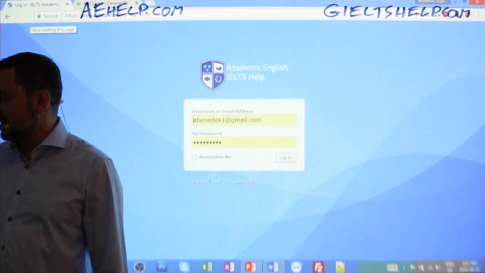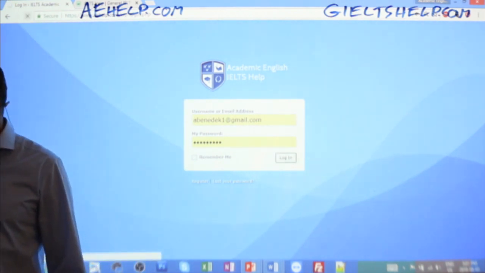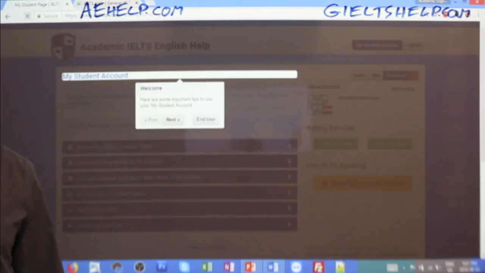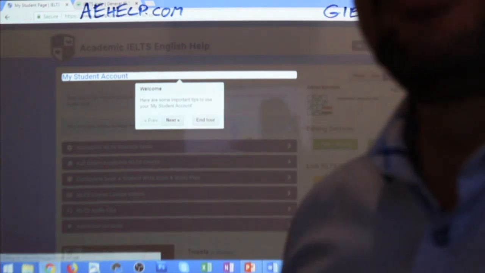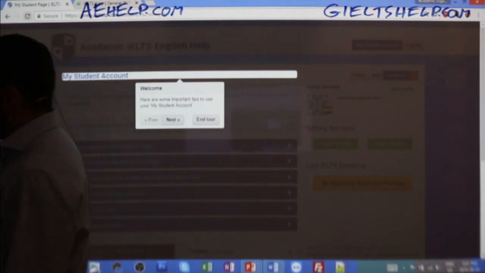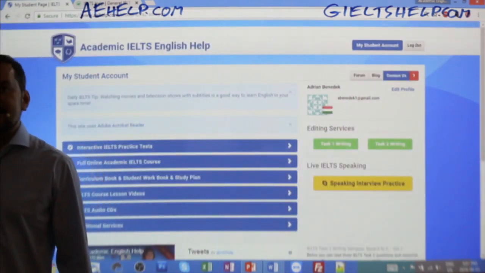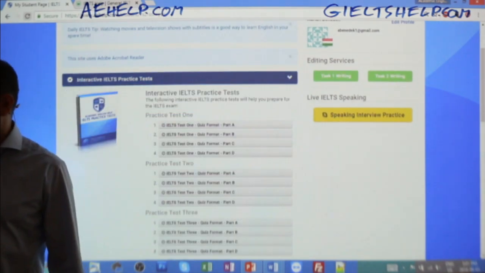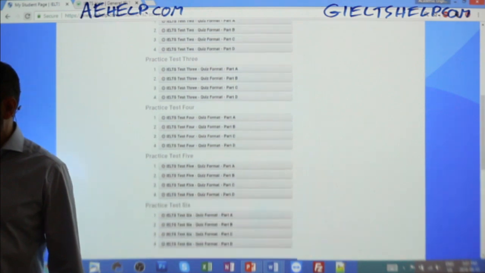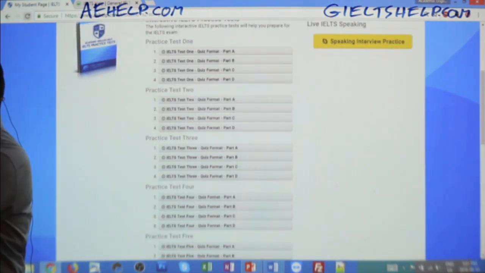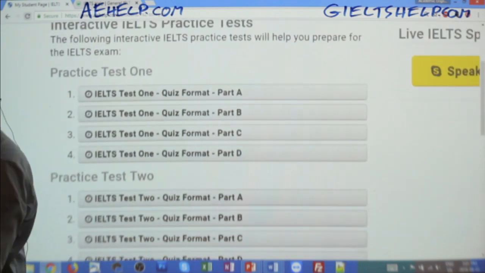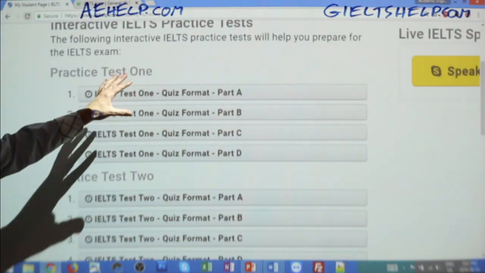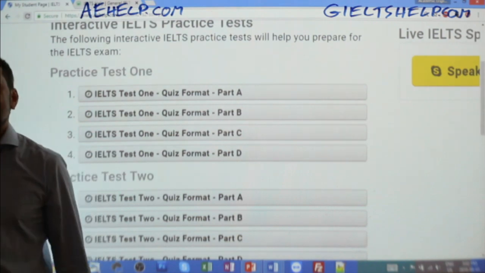And when you log in, then you will see your My Student account. And in your My Student account, I know it's quite bright, so I'll darken it up just to show you this really quickly. You will get a tour of what we have, and then you will have all of these different sections. And the first one here are 6 fully interactive tests. So this is a full course that you're looking at. And if I zoom in, you'll see that these are actually interactive exams that you can use on your phone or your tablet and so on.